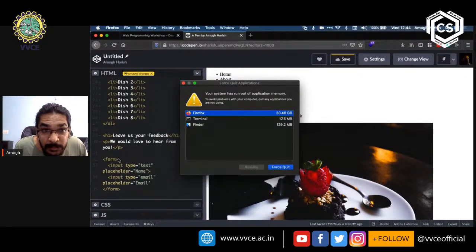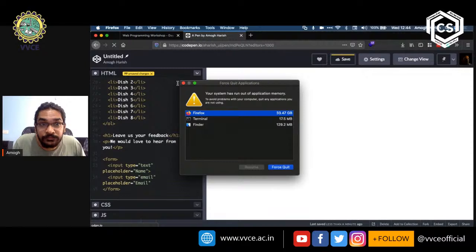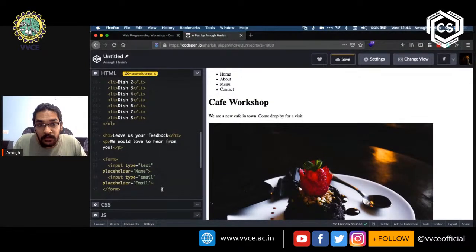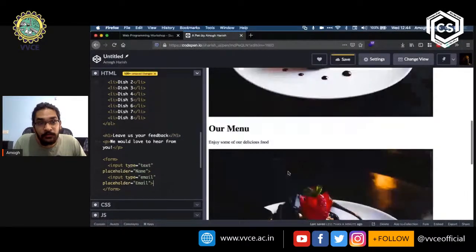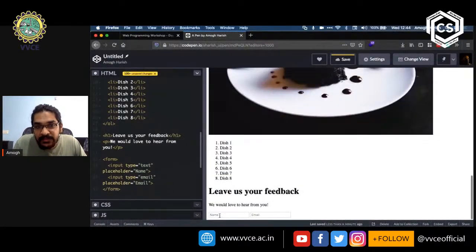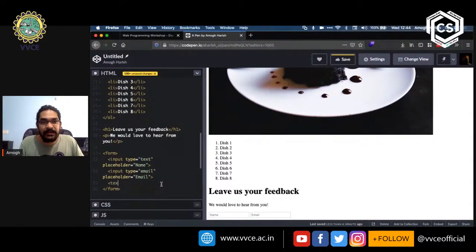Keep in mind that we are working with open tags over here, so we don't have a forward slash before it closes. If we scroll down, we can see that it has created that. Now let's quickly create a text area.